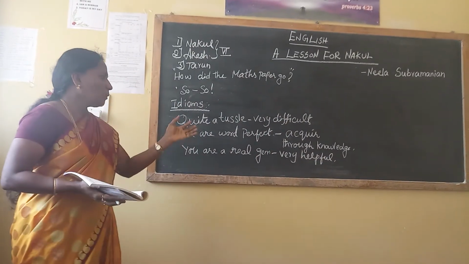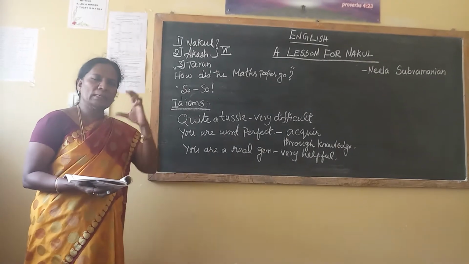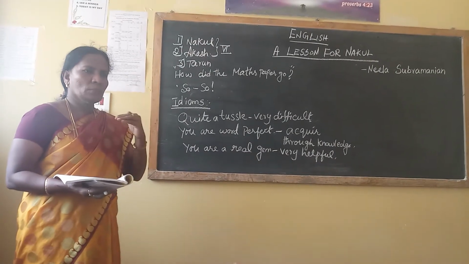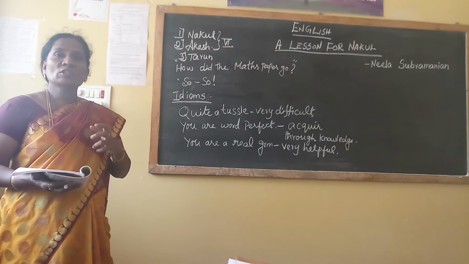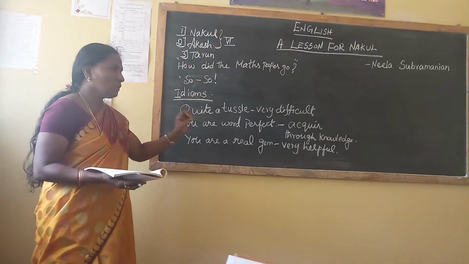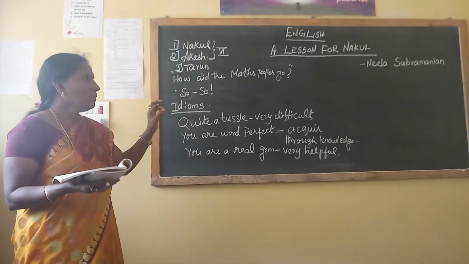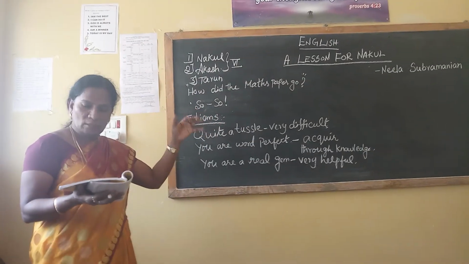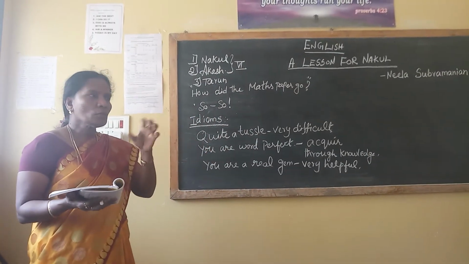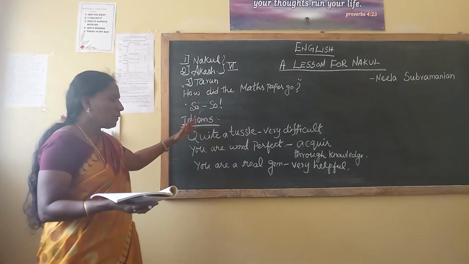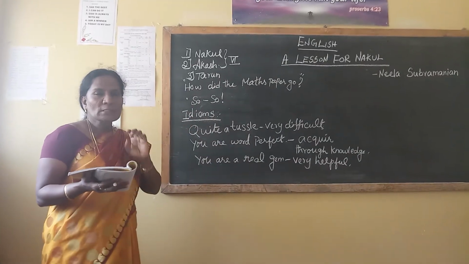When you are using words in conversation, or writing poems, essays, or letters, you can use idioms. Then it will be very nice. Joseph is a real gem. That means he is a very helpful person, right? So instead of writing the sentence, you can use the idiom. Dark side of things.